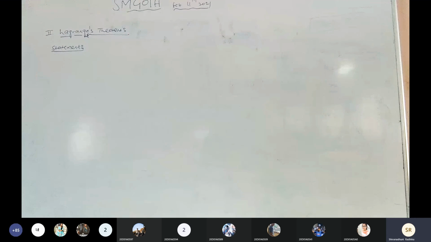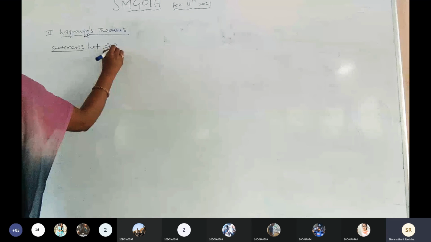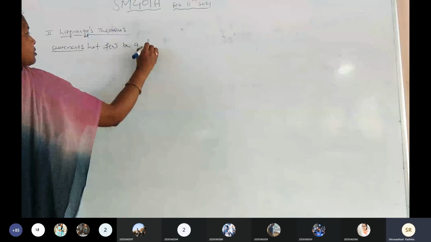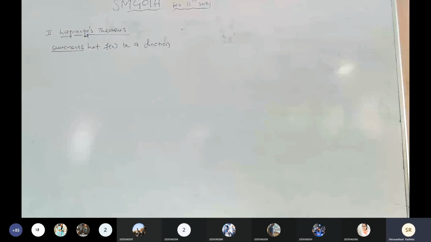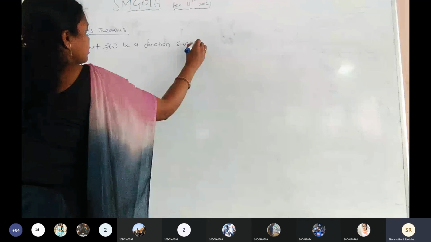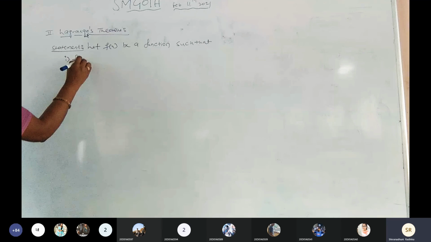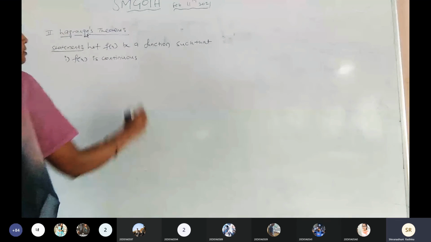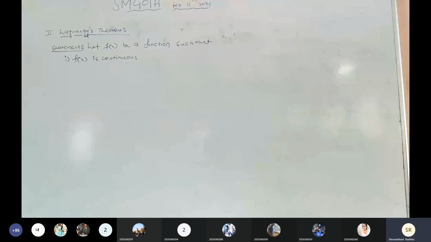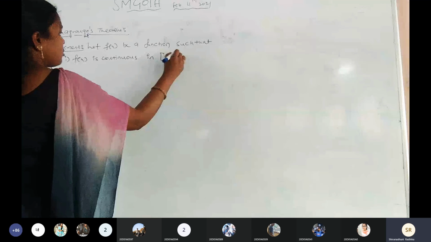Let f of x be a function such that, first condition, f of x is continuous in closed interval a comma b.